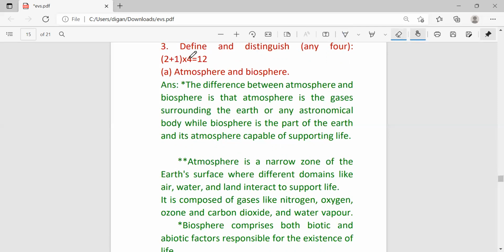So first is atmosphere and biosphere. The difference between atmosphere and biosphere is that atmosphere is the gases surrounding the earth or any astronomical body, while biosphere is the part of the earth and its atmosphere capable of life.